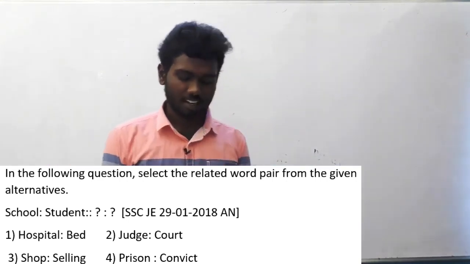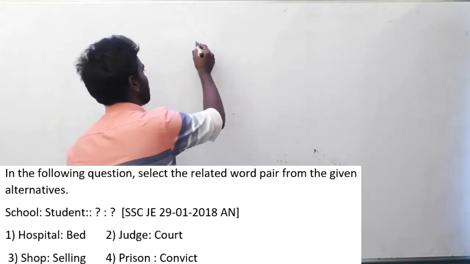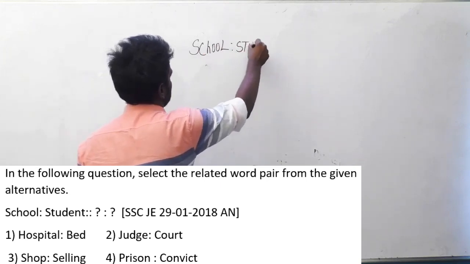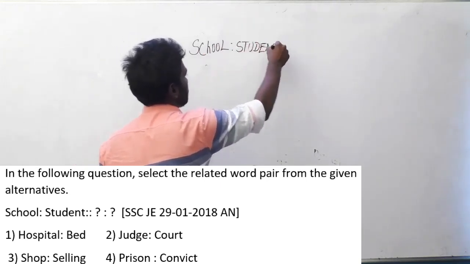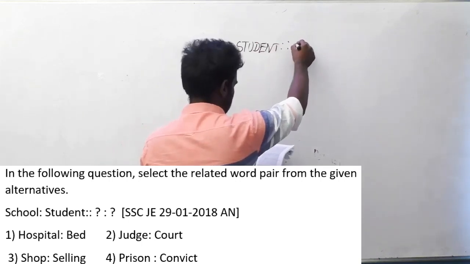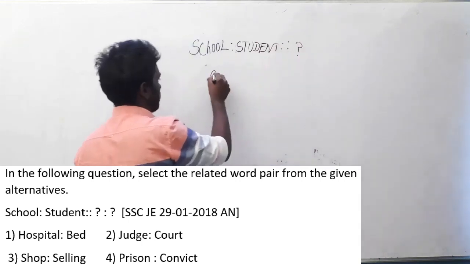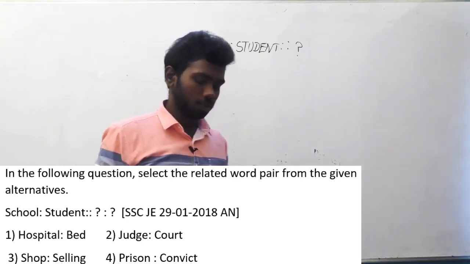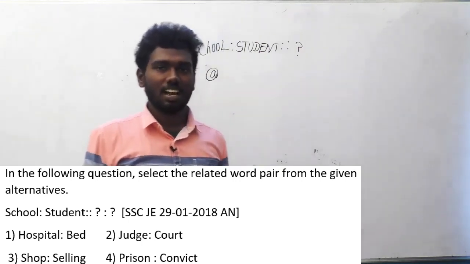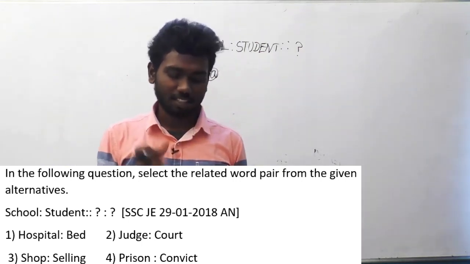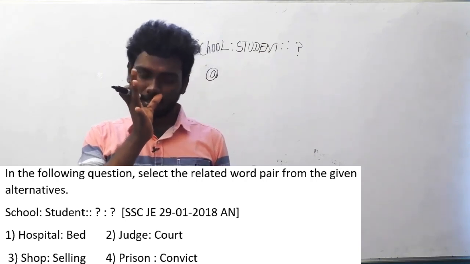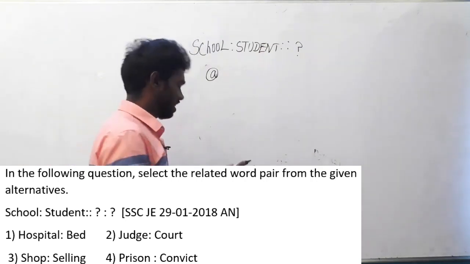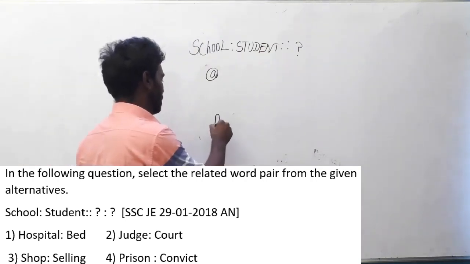Let us go again. School is to student is the question here. School is to student implies question mark. And options are hospital is to bed. Option B, judge is to court. Option C, shop is to selling. Option D, prison is to convict. As I said it earlier, this is a funny question. Actually, why is this a funny question? School is to student, and I will say the answer before saying the logic. The answer is prison is to convict.